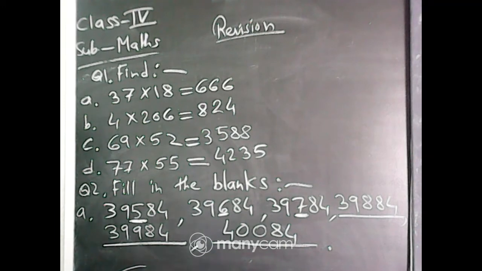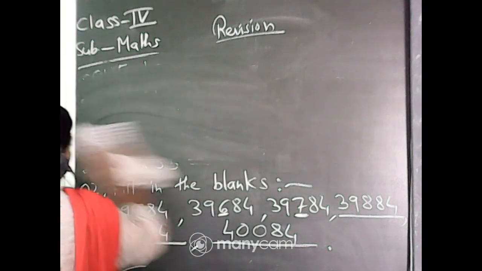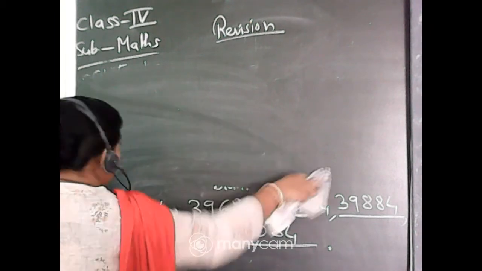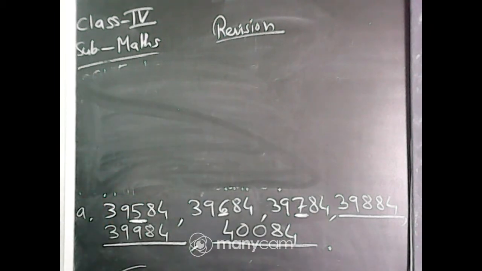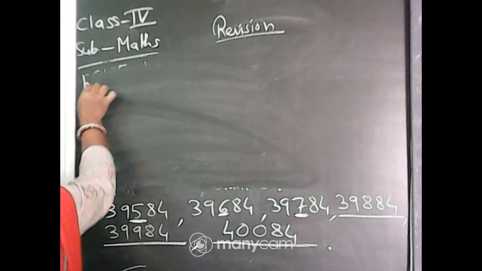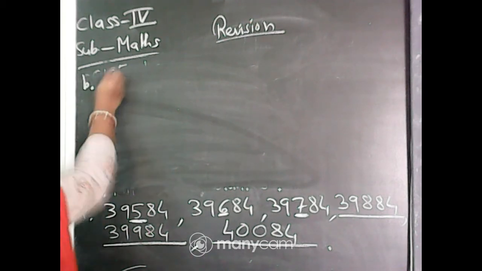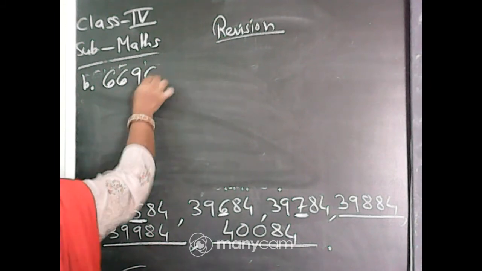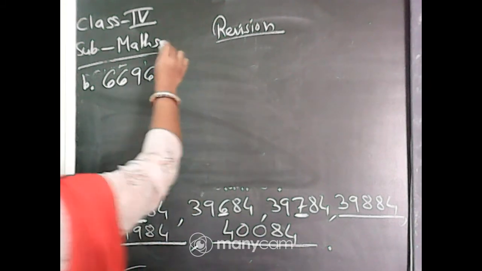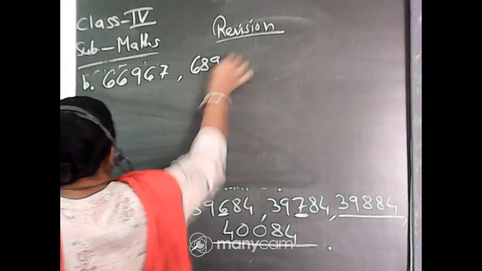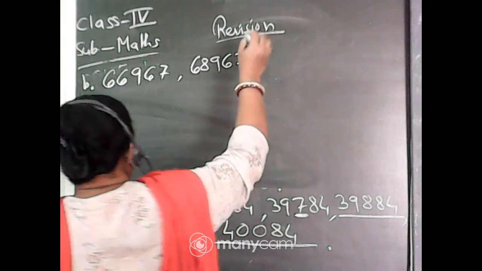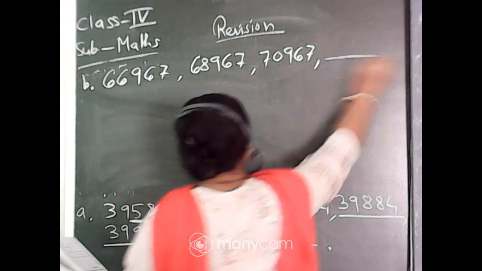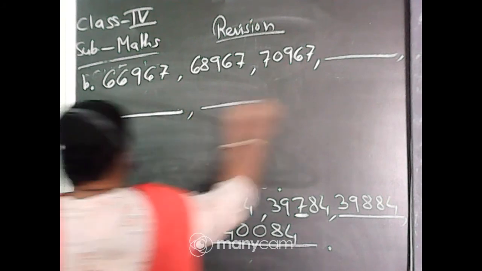Okay. Now write number B. 66,967, then 68,967, then 70,967, dash, dash and dash.